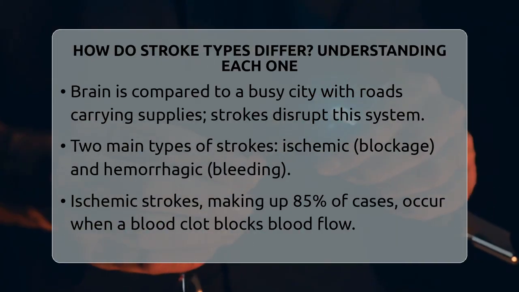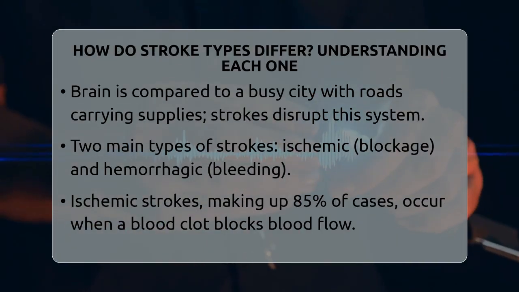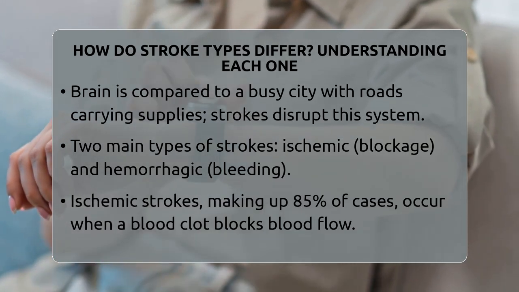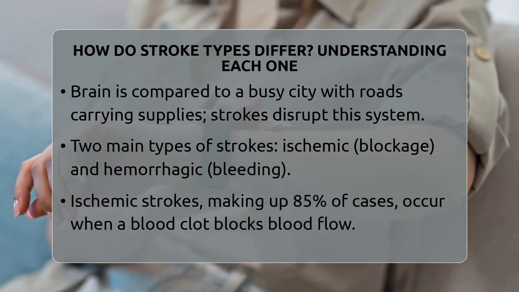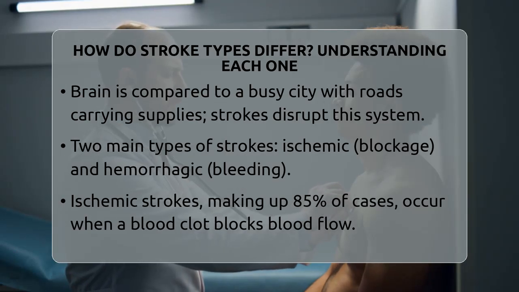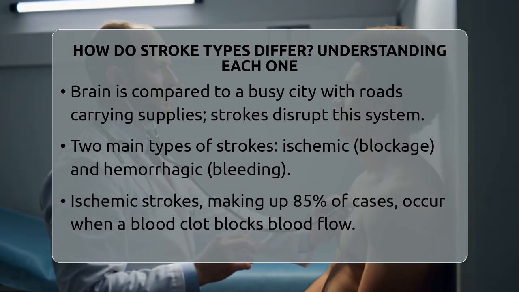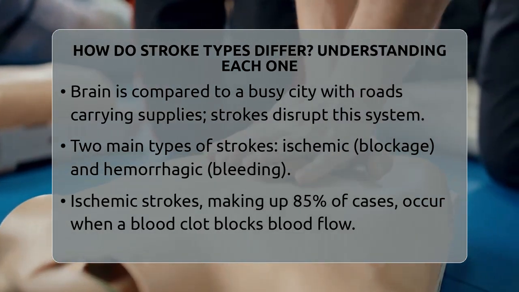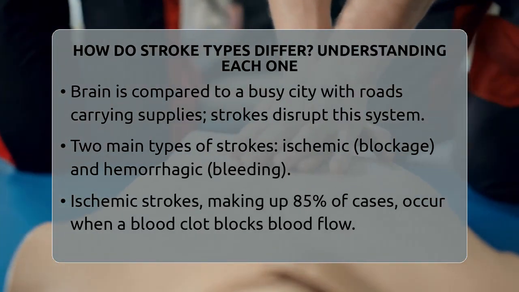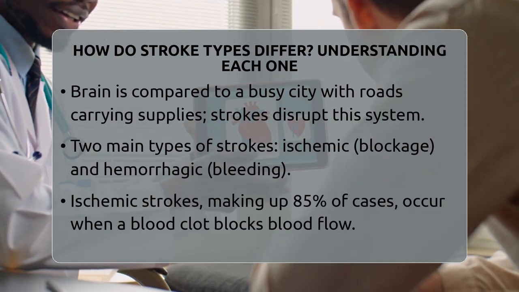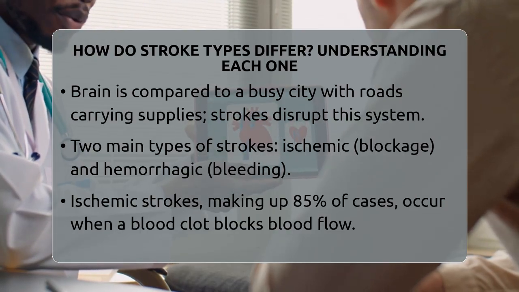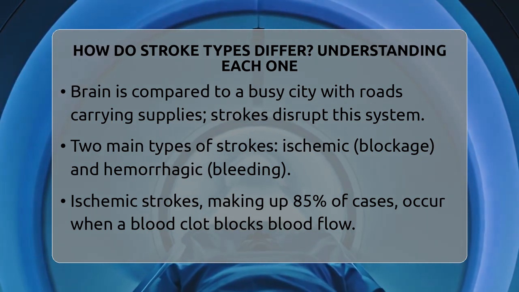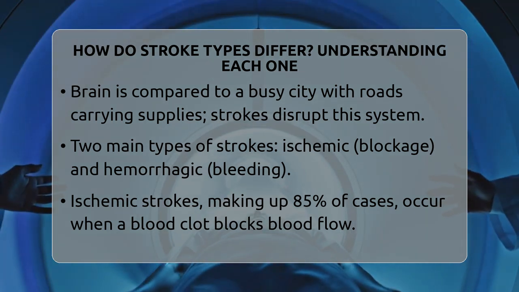How do stroke types differ? Understanding each one. Imagine your brain as a busy city powered by a complex network of roads carrying vital supplies. When these roads are blocked or burst, the city faces chaos, which is what happens during a stroke. Strokes happen when blood flow to parts of the brain is interrupted, causing brain cells to die from lack of oxygen. There are two main types of strokes based on what causes this interruption: ischemic strokes and hemorrhagic strokes.